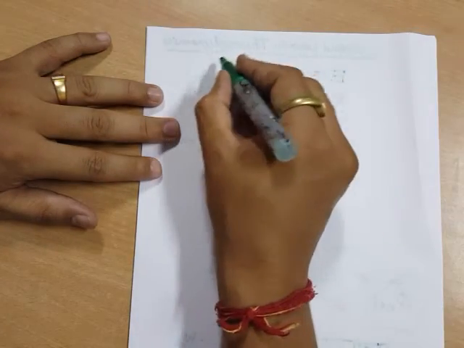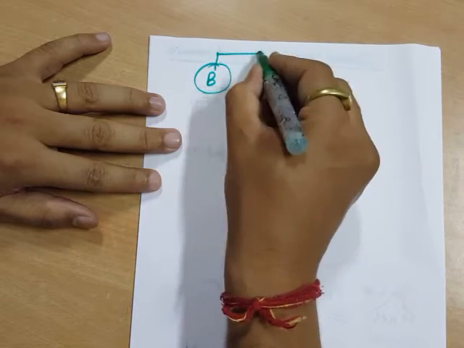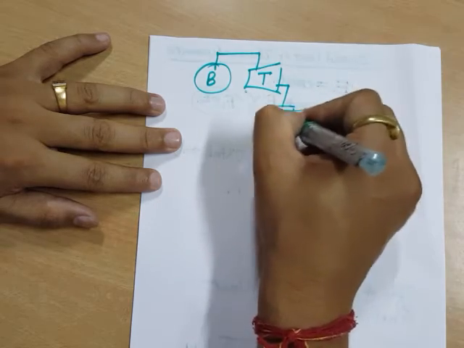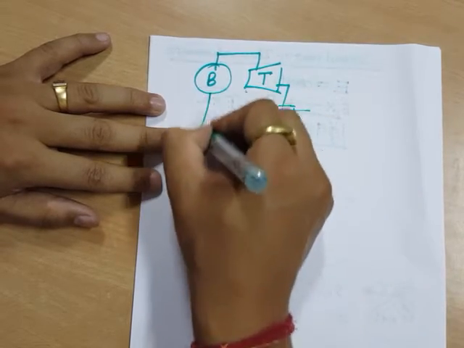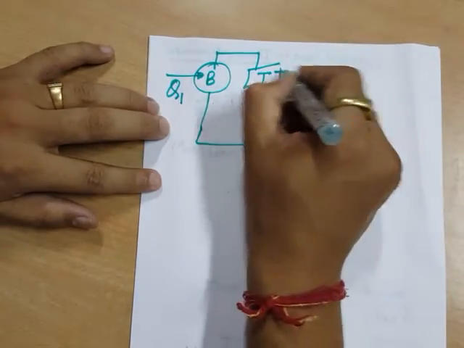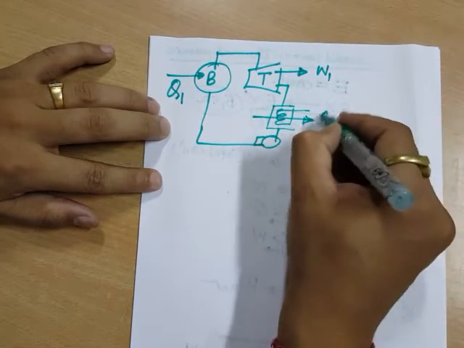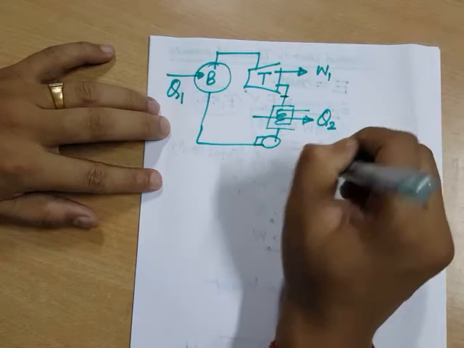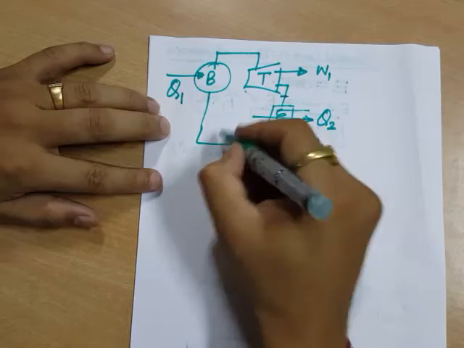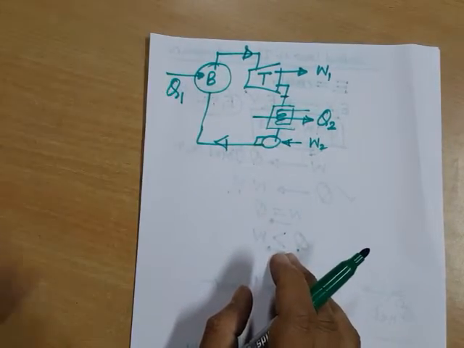Second case will be of a thermal power plant where you have a boiler, you have a turbine, you have a condenser, you have a pump and back. In this, you are supplying heat to this boiler. Turbine is doing some work. You are releasing some amount of heat to condense the steam at the exit of turbine, and you are supplying some work to this pump. So this is a cycle performed by this engine.